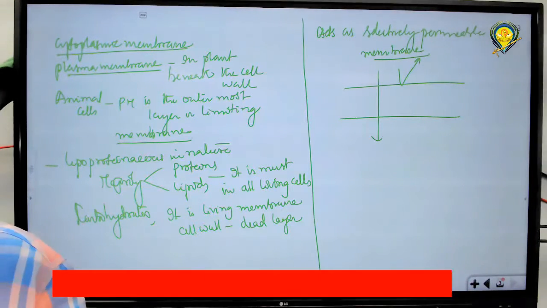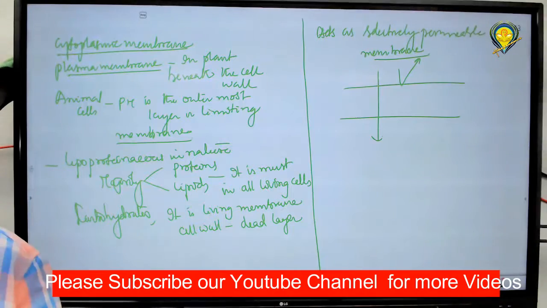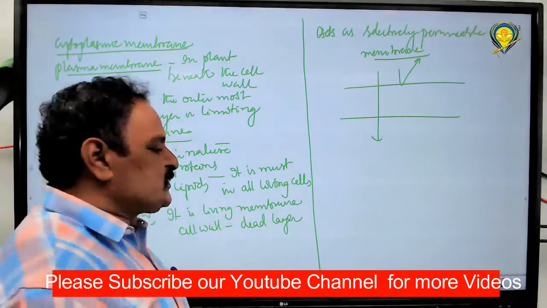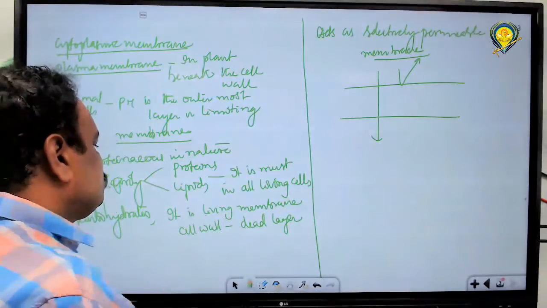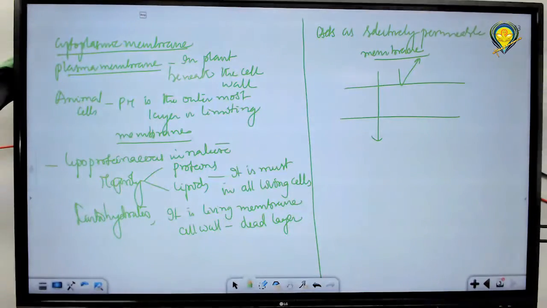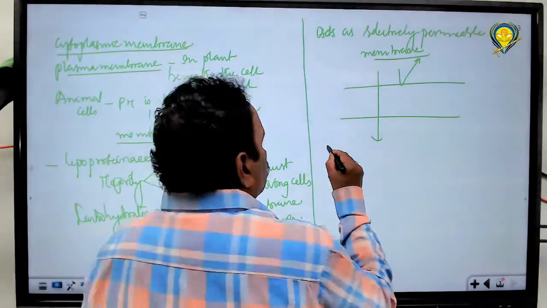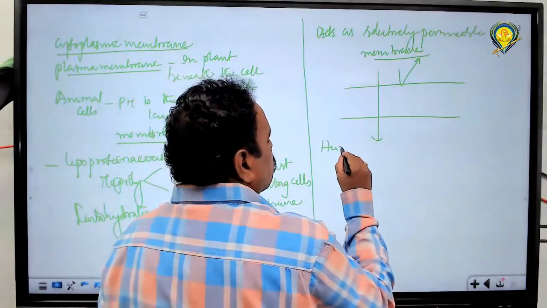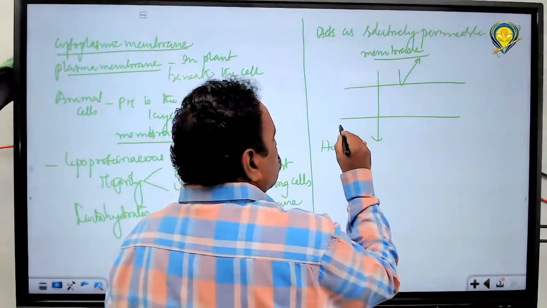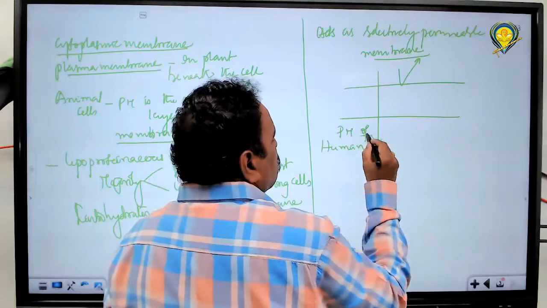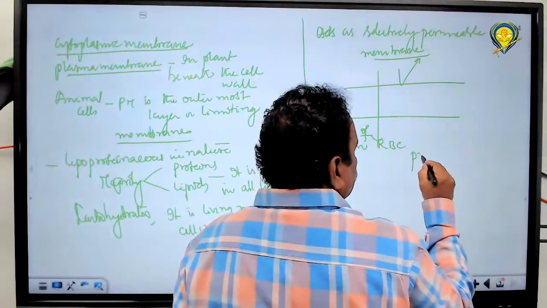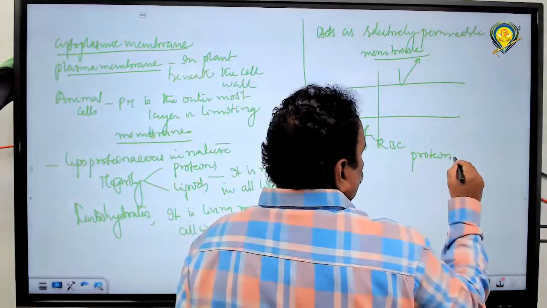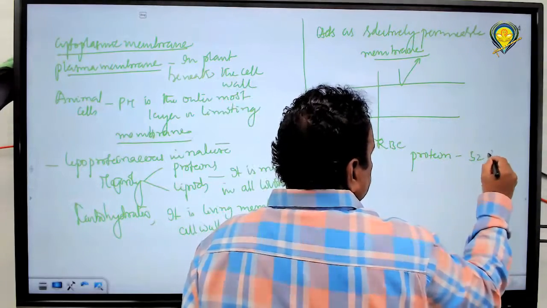The most important living membrane of a cell is nothing but the plasma membrane or cell membrane. When you see the composition of this type of membrane, proteins are a major component. In the plasma membrane of a human RBC, the protein content is around 52%.